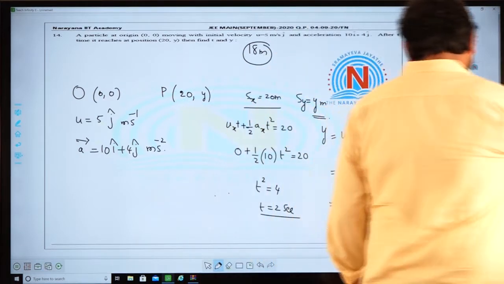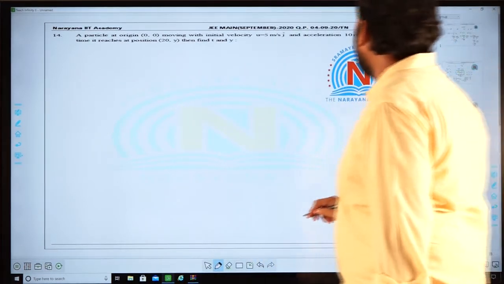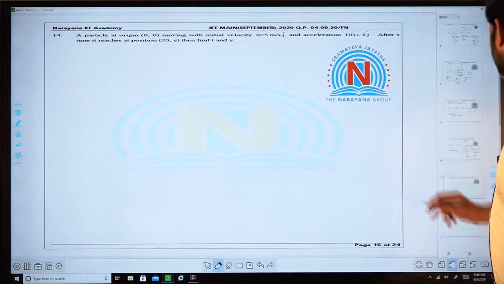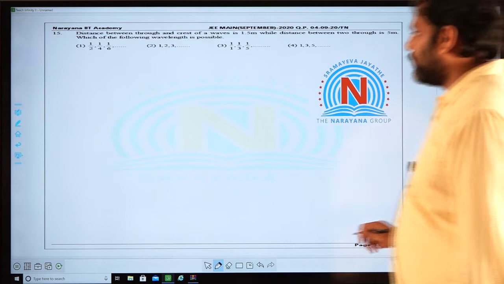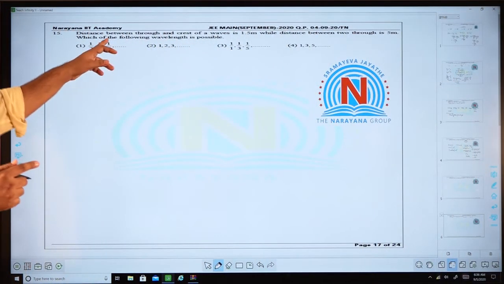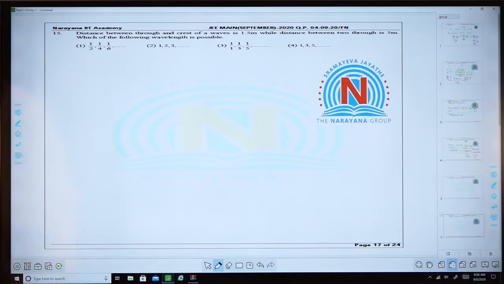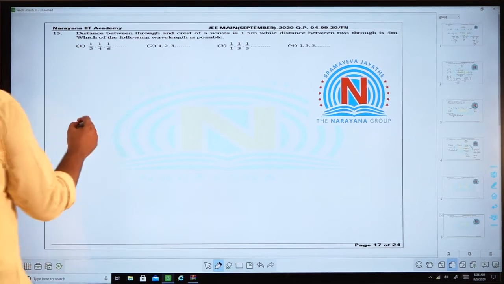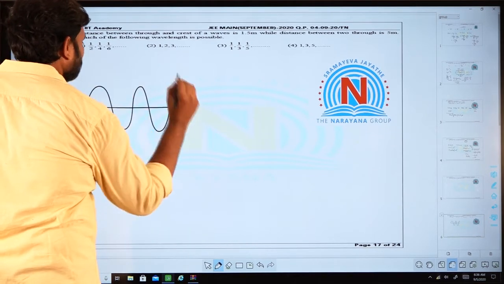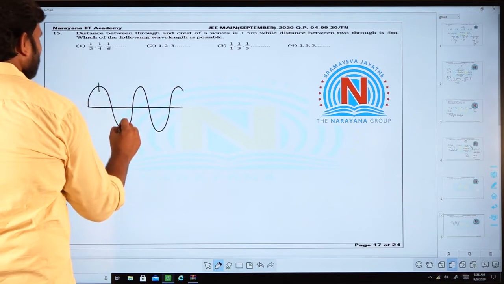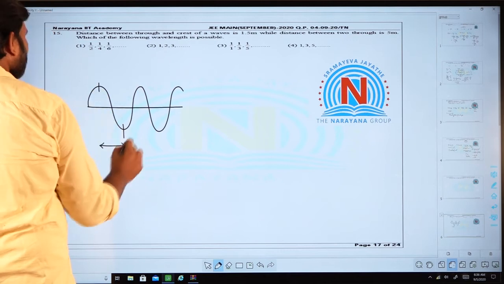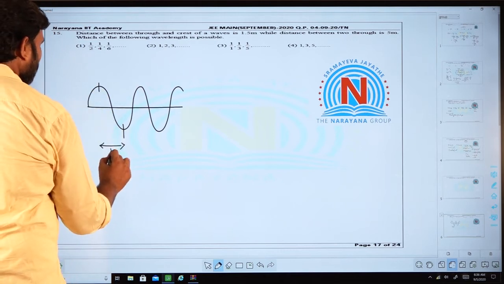See, coming to the next question. Again the same type of question, right. This is regarding waves. You are given the distance between a crest and a trough, that is given as 1.5 meters. Consider that it is a wave, this is the crest and this is the trough. The minimum distance between a crest and trough is lambda by 4.